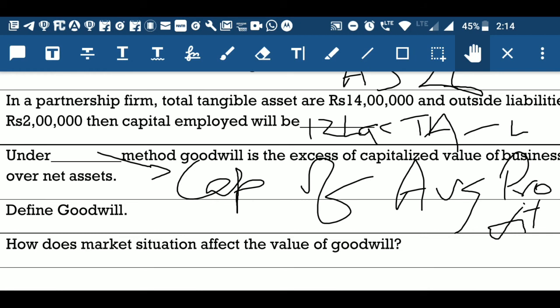Now, finally, the last question. How does market situation affect the value of goodwill? So, market situation affects value of goodwill in two ways. If market situation is in a favorable mood, then value of goodwill is increasing. Whereas when market situation is not good, or we can say unfavorable conditions are there in the market, then goodwill is reducing day by day.